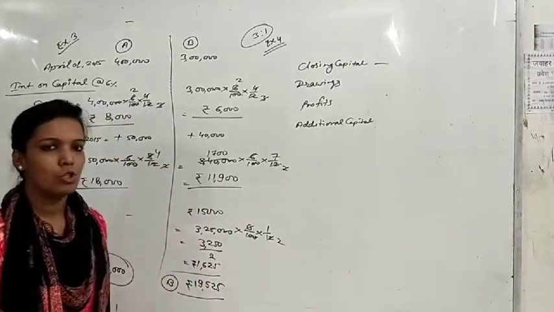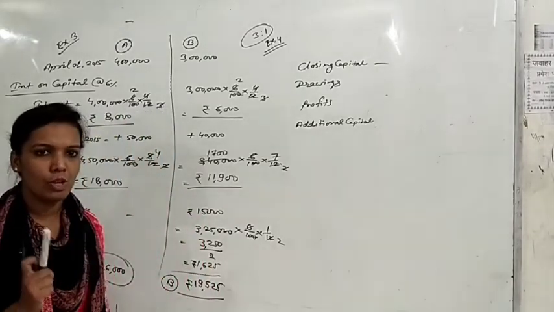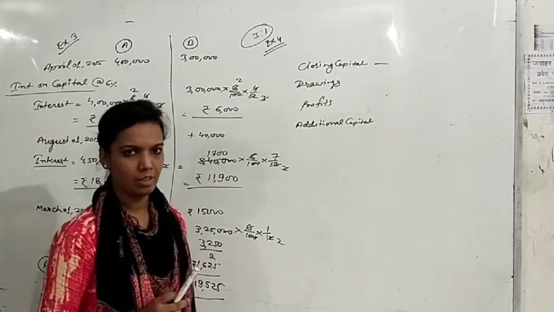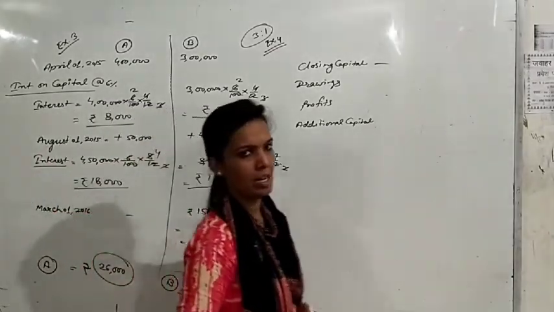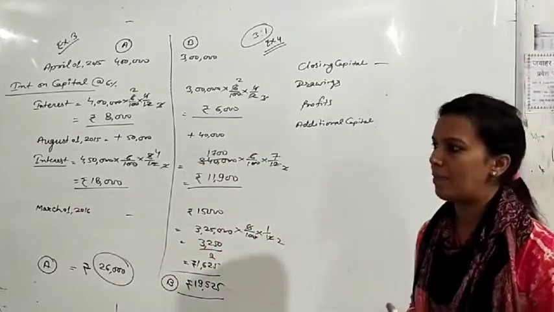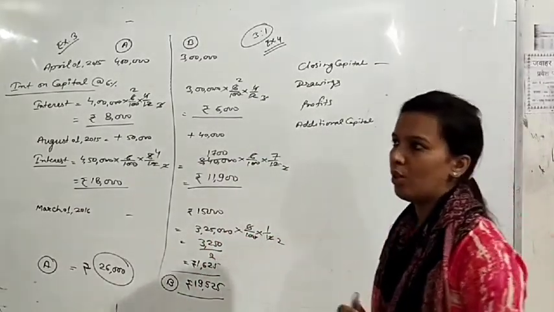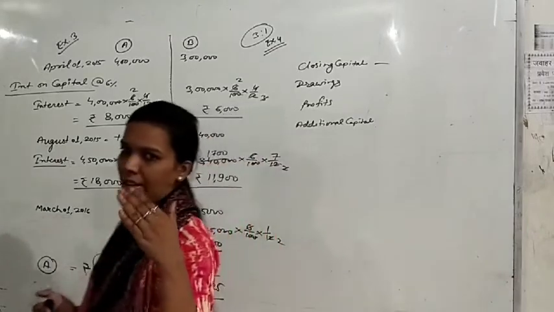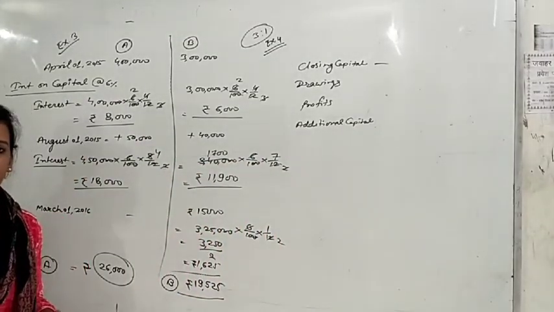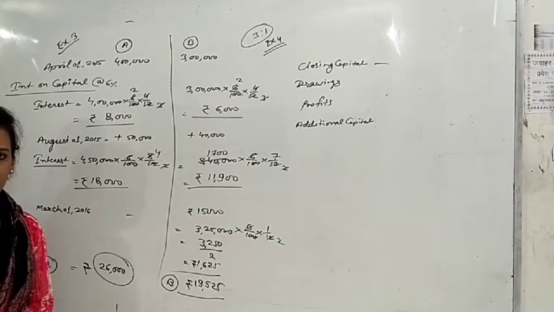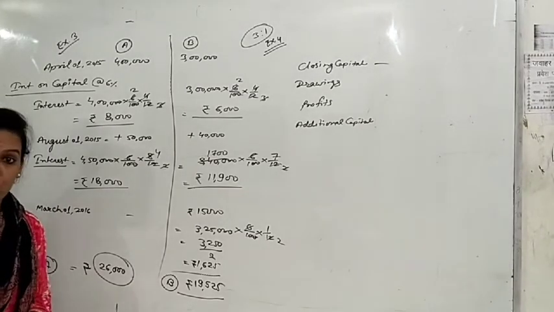So for interest on capital, first you have to calculate opening capital. How do we calculate opening capital? Everybody knows about the balance sheet. In the balance sheet, liability side, we show capital less drawings, add profits, add additional capital, then we find closing capital. That is the method of finding closing capital.